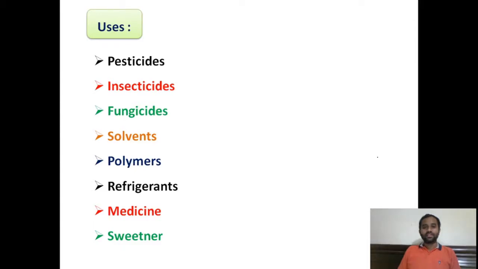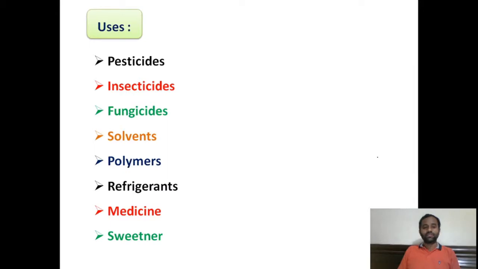Another one is vinyl chloride, which we use as a monomer for preparing polyvinyl chloride, which we use in our day-to-day life. In refrigerators we use fluorochlorocarbons, the freons, as a coolant in refrigerants. Of course we also use sucralose as a sweetener, which is also a halogen compound, right? These are the uses of halogen compounds.